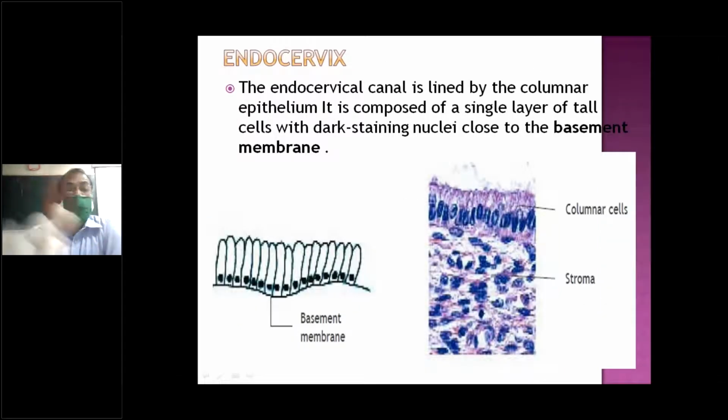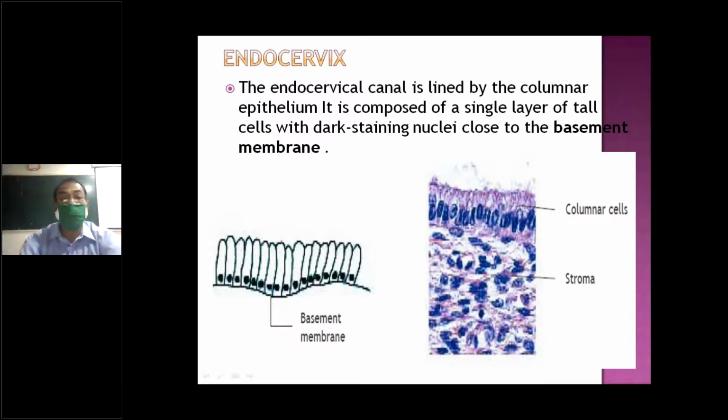The ectocervix has superficial, intermediate and parabasal layers. As you go inside the cervix from the internal os, you will find a single layer of columnar epithelium: tall cells with the nucleus arranged at the base of the cell, and here the basement membrane. So the ectocervix has 10 to 15 layers of epithelium, whereas the columnar epithelium is only a single layer.